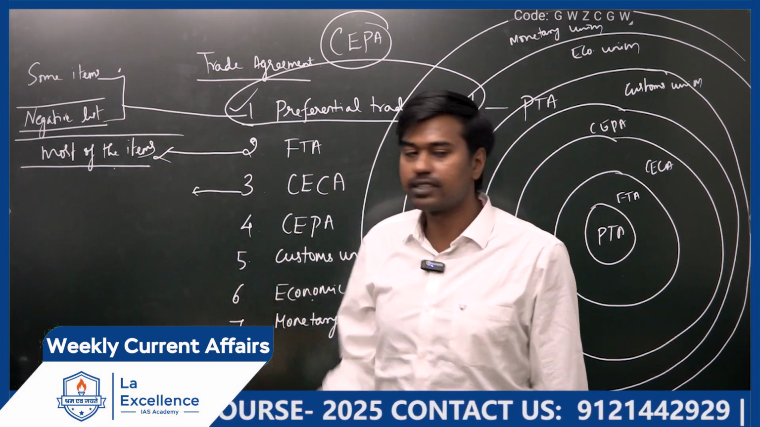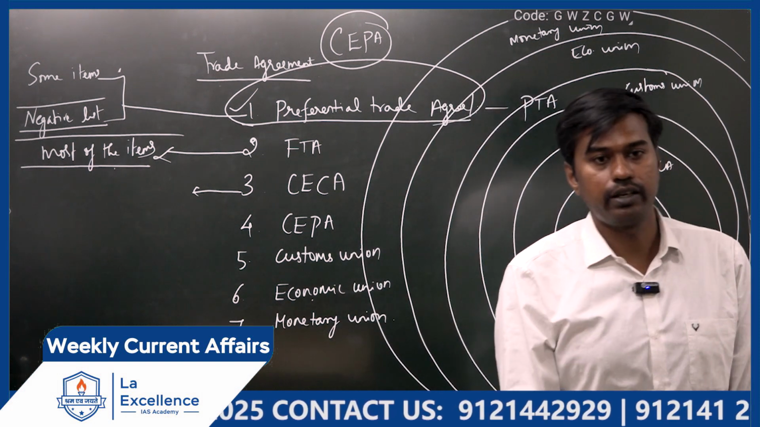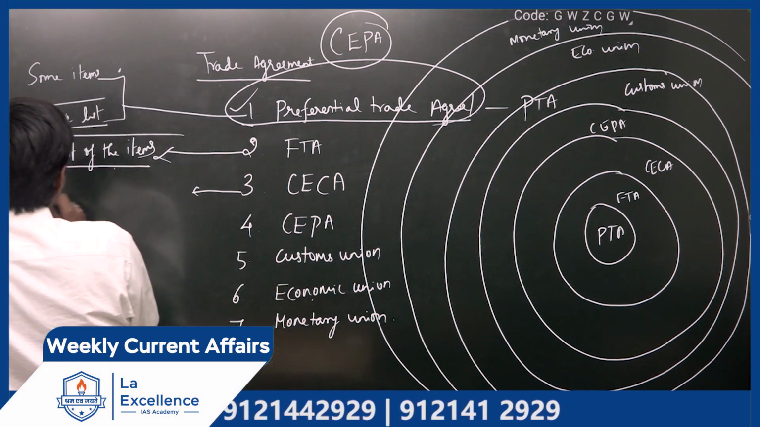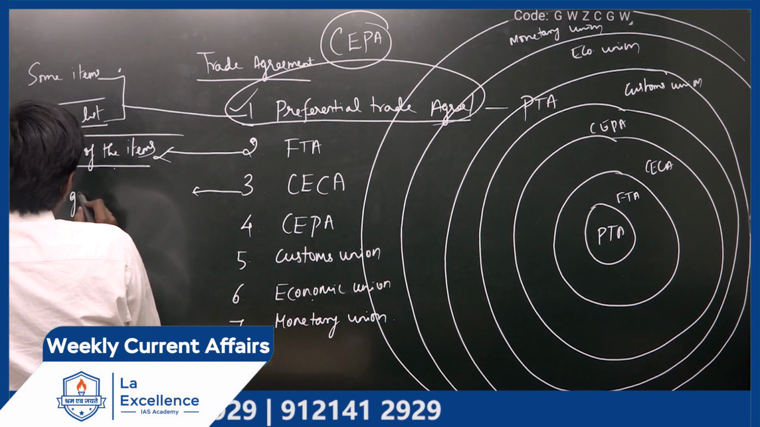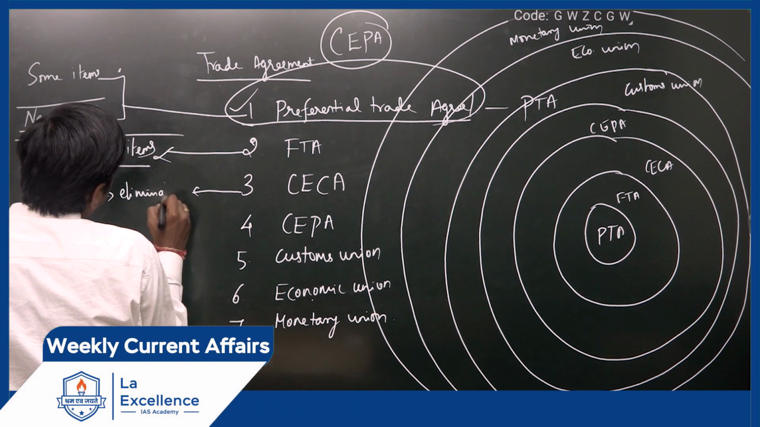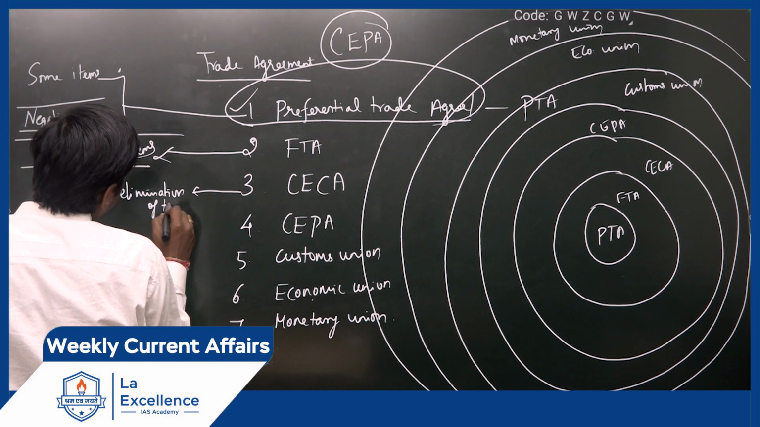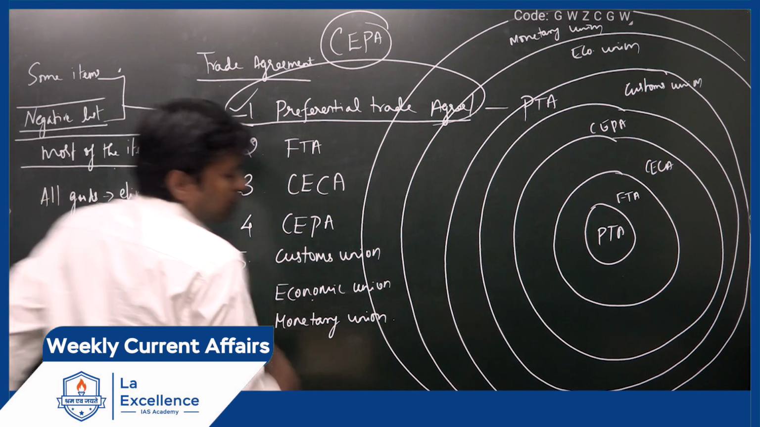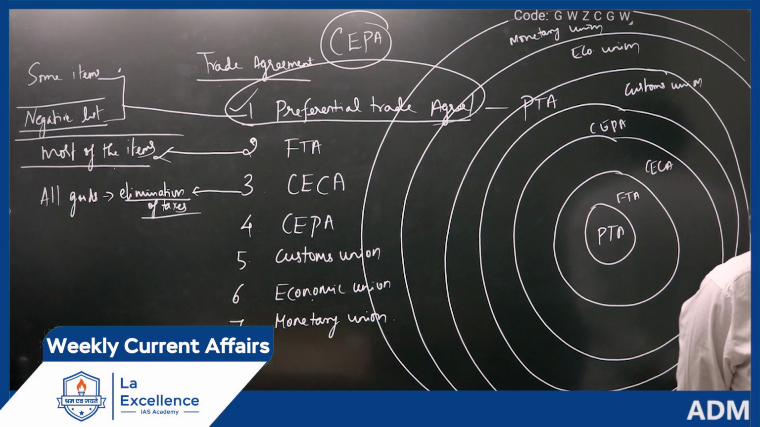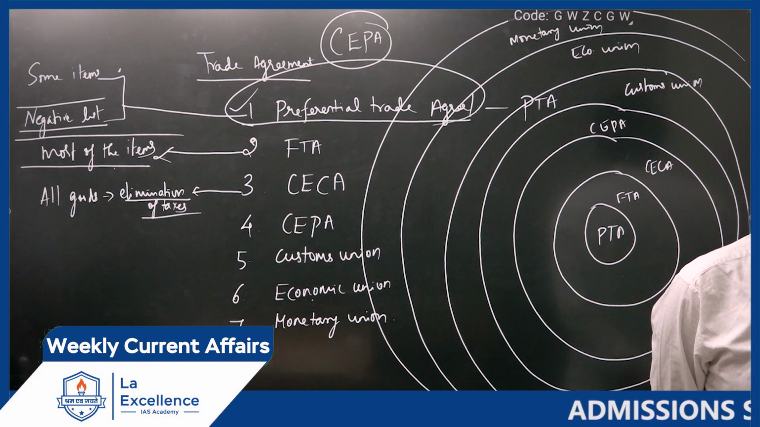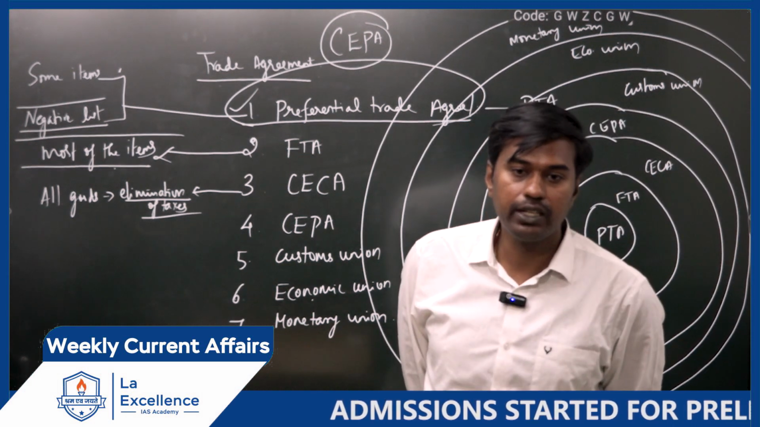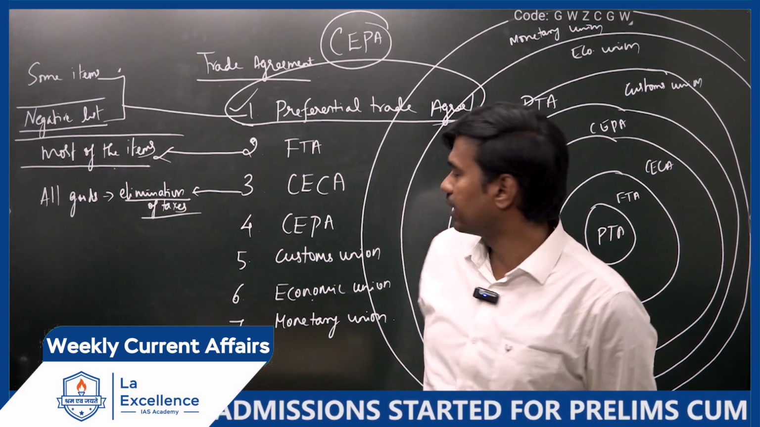Then the third stage is the comprehensive economic cooperation agreement. Here, for almost all goods, there will be elimination of taxes. So the third stage, the comprehensive economic cooperation agreement, means what? Almost on all the items we will be having reduction in taxes. Or elimination, it's not reduction, completely we will eliminate. There will not be any taxes.